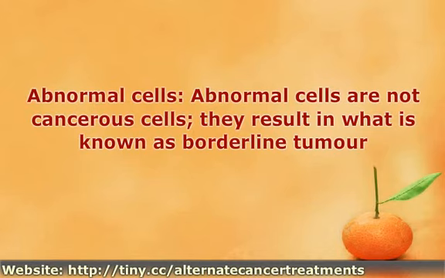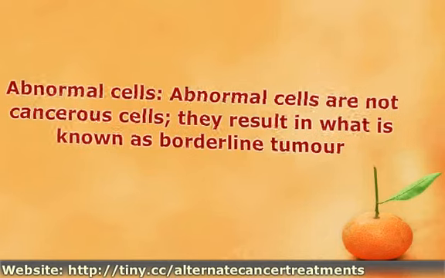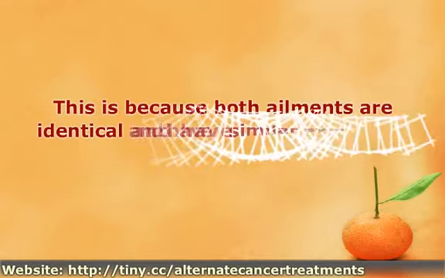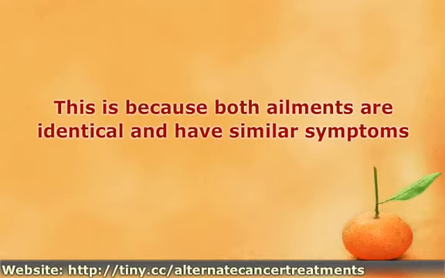The staging process of borderline tumor takes the same form as ovarian cancer staging. This is because both ailments are identical and of similar symptoms. Oftentimes, an abnormal cell may detach from the borderline tumor and settle in the abdomen. It seldom harms the body at this stage. However, physicians are often conscious of its development into cancerous cells.